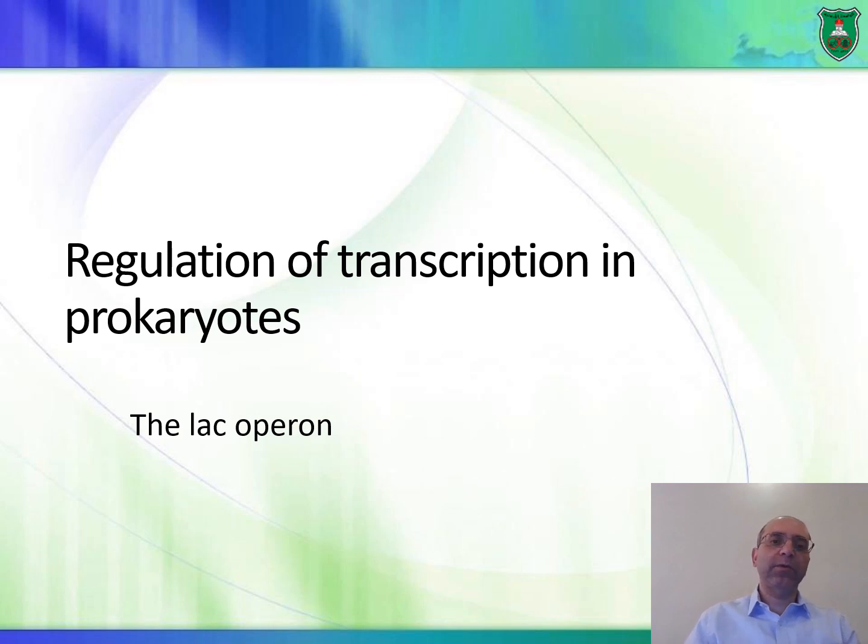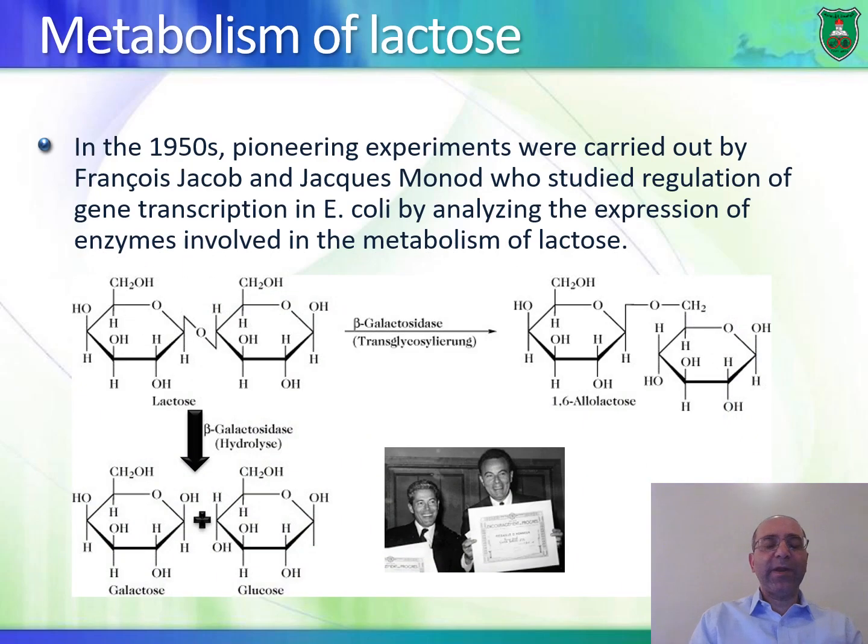So what is the lac operon? First, let's introduce metabolism of lactose. What happens in bacteria is that they utilize lactose. This is lactose right here. Lactose is a disaccharide, meaning that it is made of two sugar units connected to each other, and it gets cleaved by an enzyme known as beta-galactosidase right in the middle, producing two smaller sugar molecules, or monosaccharides. These monosaccharides are galactose and glucose, and they can be used, mainly glucose, for generation of energy.